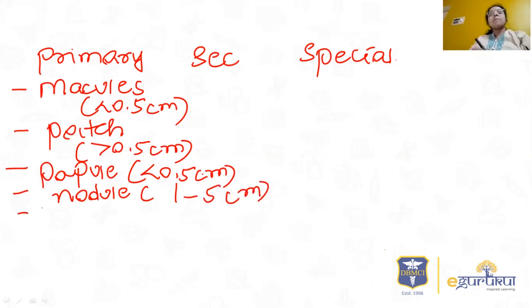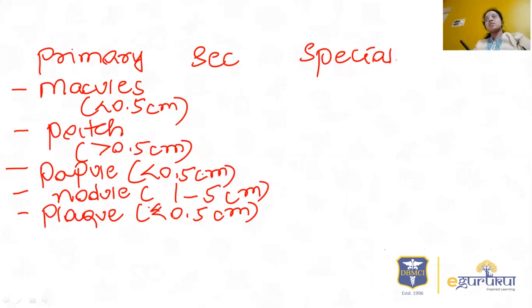It is also similar to the papule. Then the plaque. These are raised lesions, and there is no specific size here. So the plaque is a raised lesion.